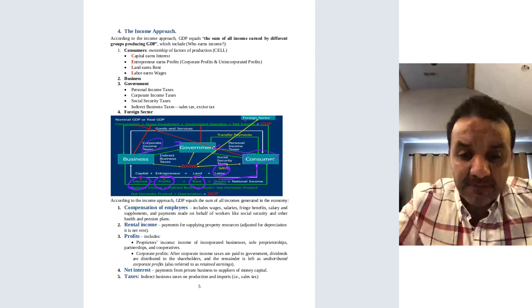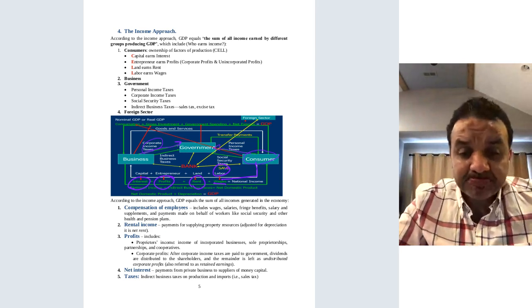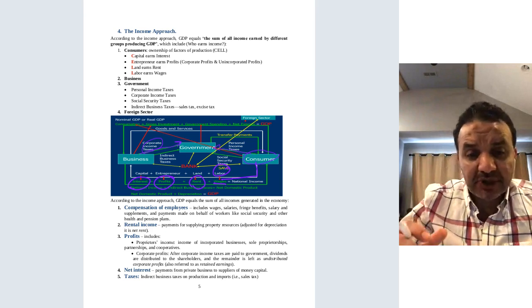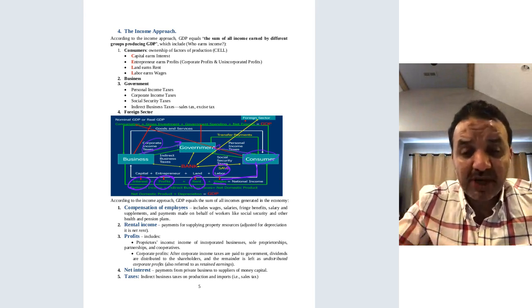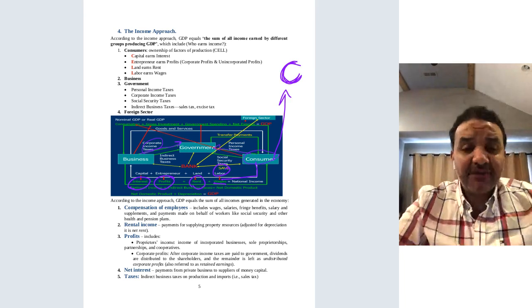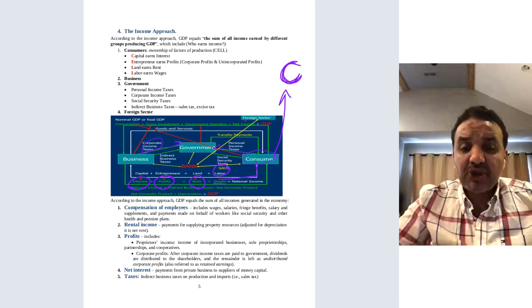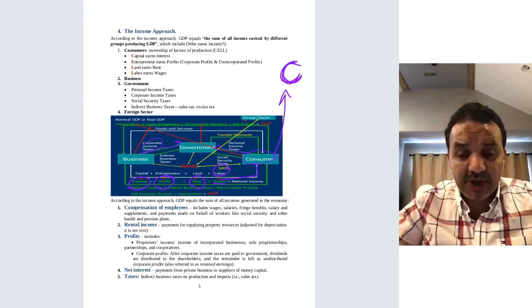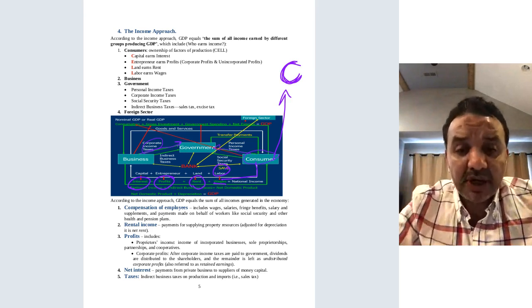Okay. So as I said, we focus here on the expenditure approach of measuring GDP. So consumption, we'll use C as a notation for consumption. The total of all the consumer expenditure in one year, this is what we call consumption.